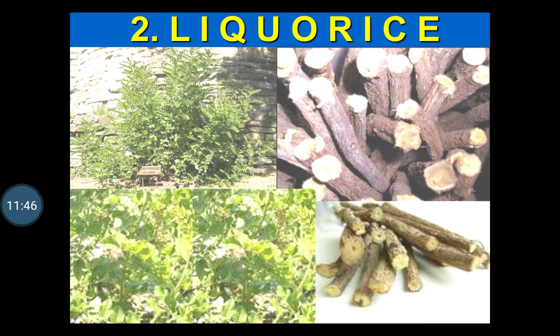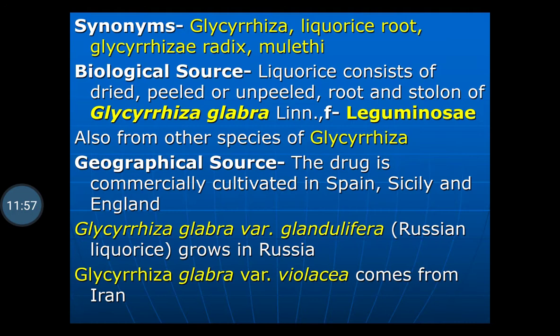It is a climber or creeper type of plant which grows on the ground or on the support which is provided. Synonym: Glycyrrhiza, liquorice root, Glycyrrhizae radix, or mulethi. In Marathi it is called jeshtamadh.